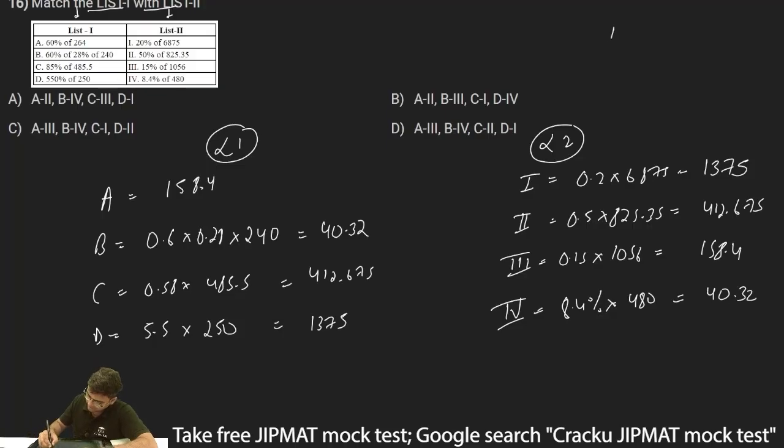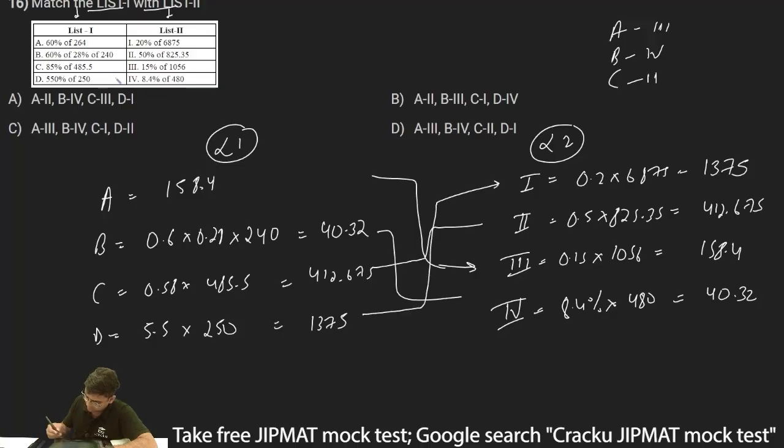Thus I can match A with 3. Then I have B. B I can match with 4. Then I can match C with 2. And I can match D with 1 remaining. So A 3, B 4, C 2, D 1. This is the correct order, and thus option D is the correct answer.